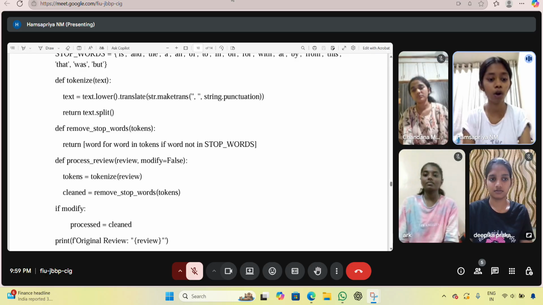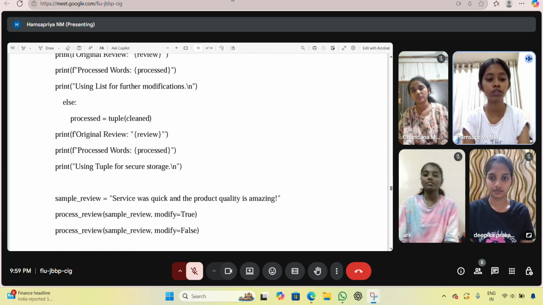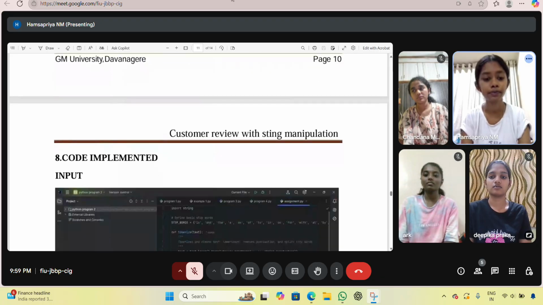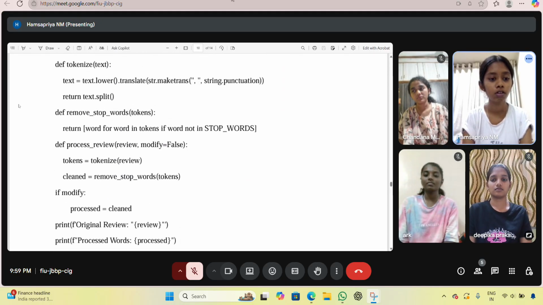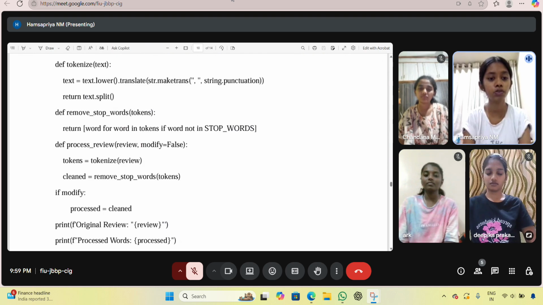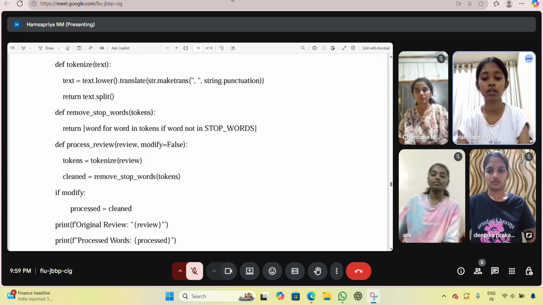Next, the stop words remove function. Here is the stop words remove function. It filters the list of tokens and returns only the words that are not in the stop words.